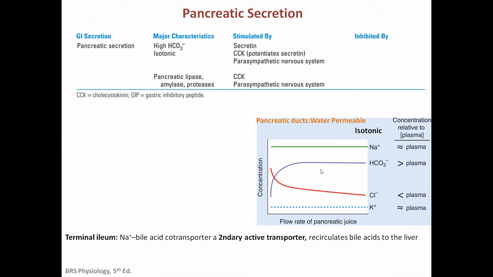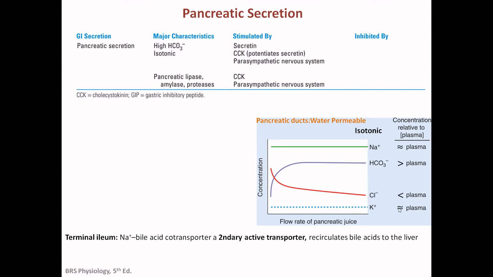So like saliva, here also you can see grape-like structures. And in the beginning, you can see that potassium and sodium are secreted. And with the increase in the flow rate, there is an increase in bicarbonate secretion and a decrease in the chloride secretion.